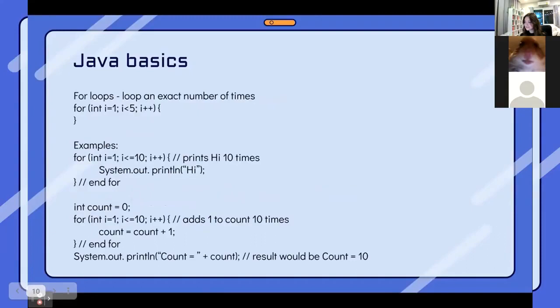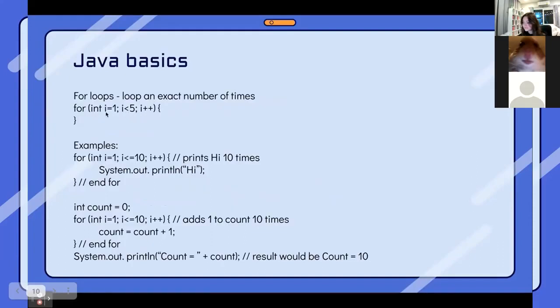So now we're going to look at for loops, where it loops an exact number of times. With a while loop, it loops while a condition is being met, while a for loop is for a set number. Here's the basic structure of it, and it comprises 3 aspects.